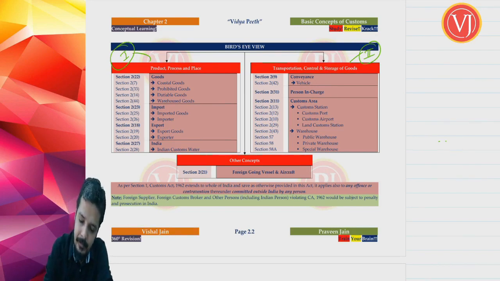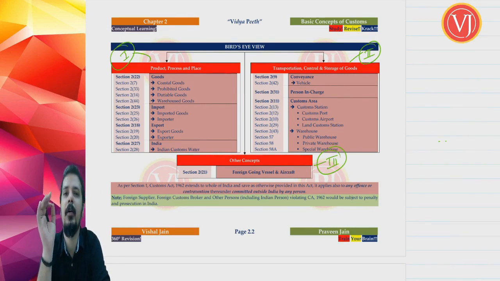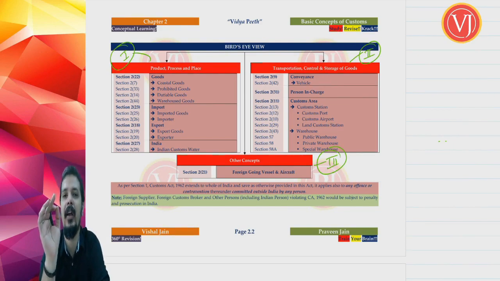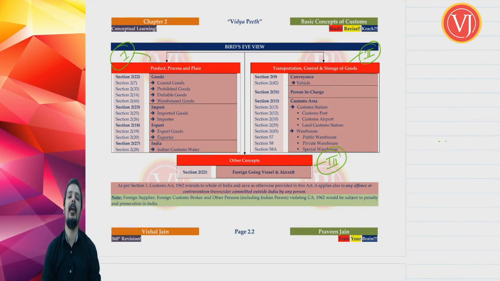And the third subtopic of this chapter would be other concepts, where we are going to focus on foreign going vessel or aircraft. There's a term called foreign going vessel or aircraft, which will be required when you are going to discuss duty drawback. We'll be discussing the same term again when we take duty drawback. Right. So the discussion of this chapter is in three subtopics.